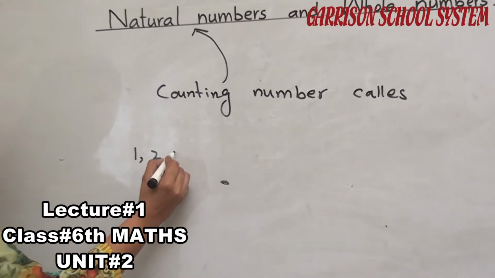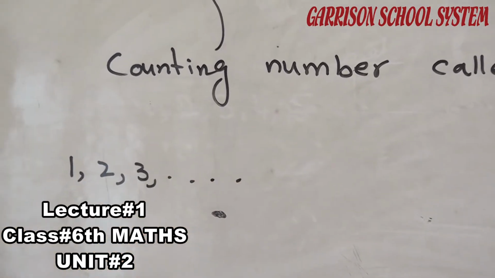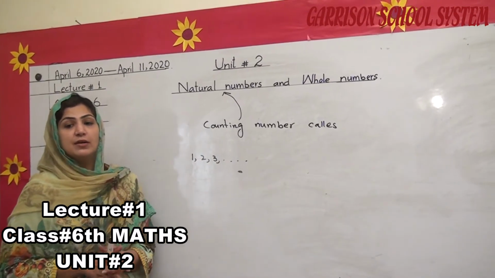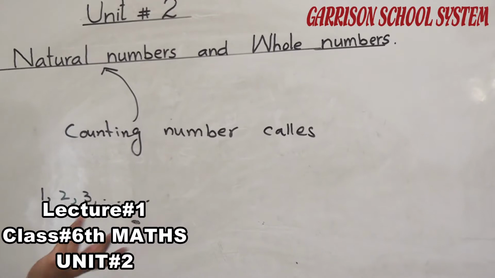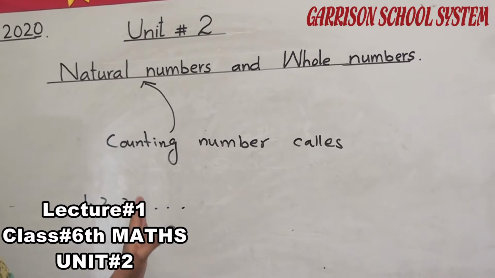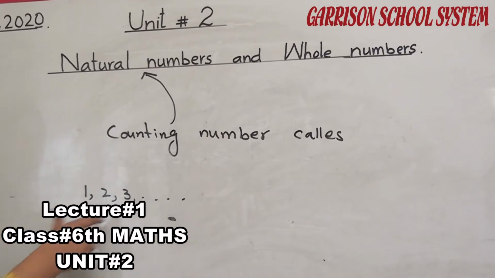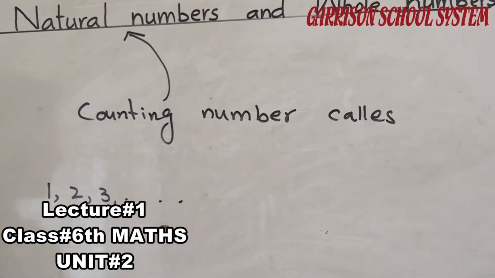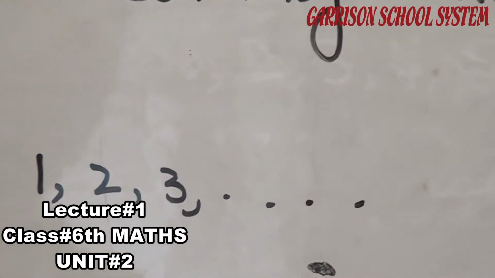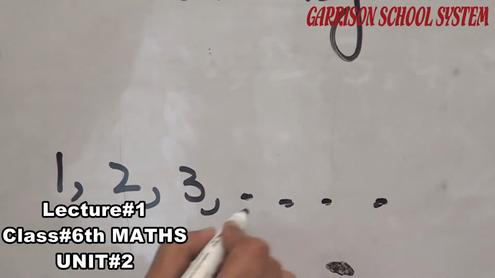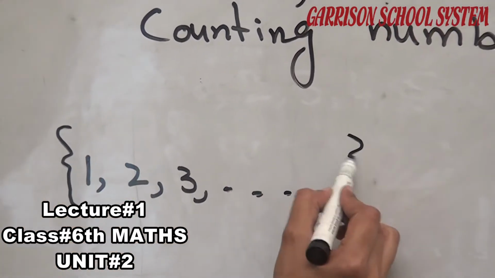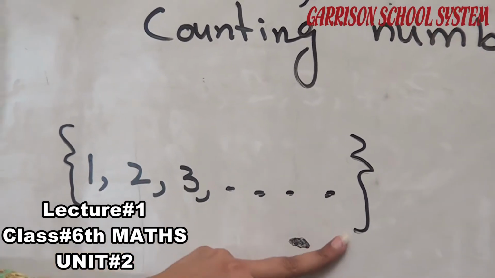After 1 comes 2, after that 3 and so on. Students, 1 is the least natural number, and the largest natural number does not have any possible limit. This is called an infinite number, because we don't know how many numbers there are, so we call it infinite. We can put the ellipsis here. This is called an ellipsis, and we can start the bracket and then close the bracket.